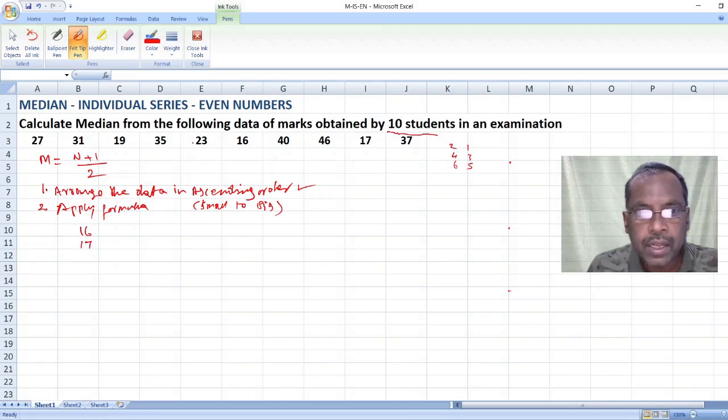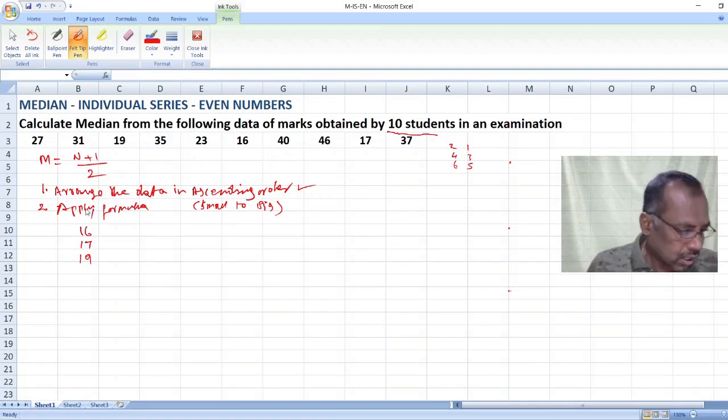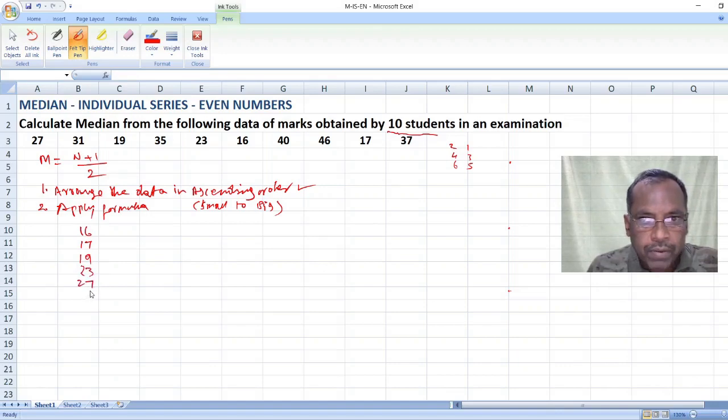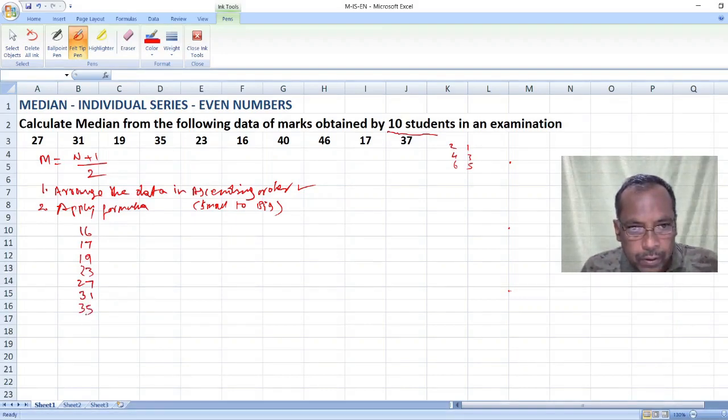After that 19. After 19, is it 23? Yes, 23. Then 27, next 31, after 31, 35, 37, 40, 46, isn't it? Right.